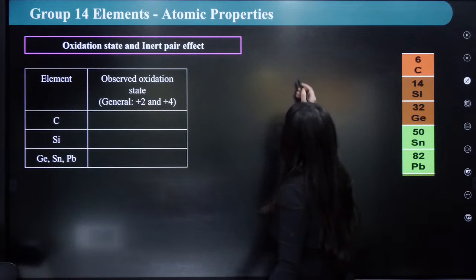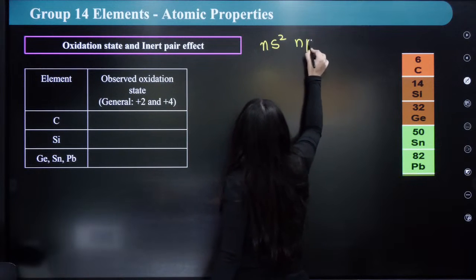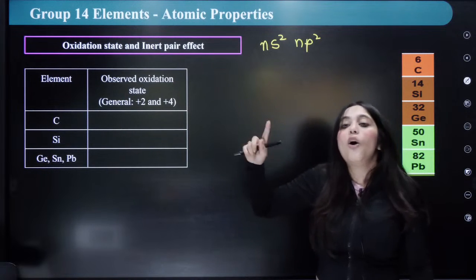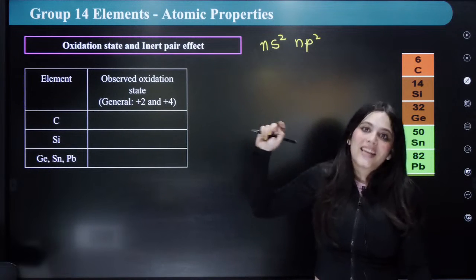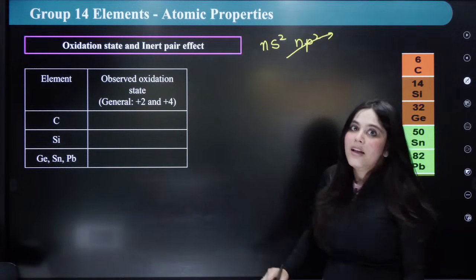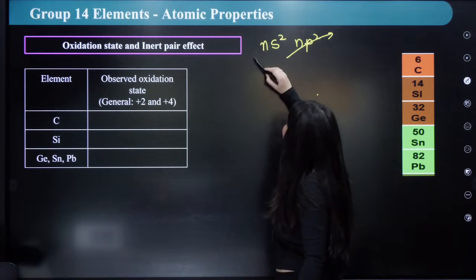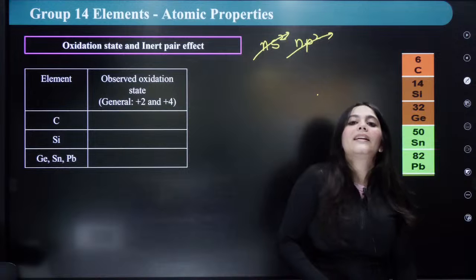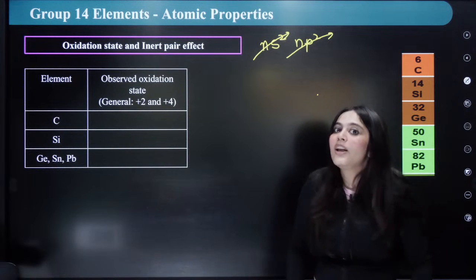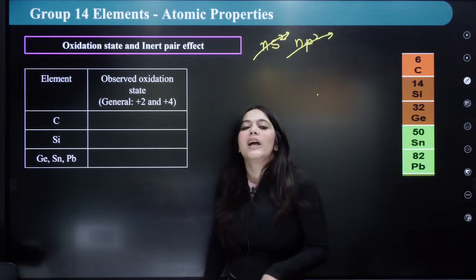Again, the general electronic configuration is ns2 np2. Okay? So, this is the electronic configuration. So, how many oxidation states can it show? It can actually show when all the electrons from the p orbitals go away, so it can show either +2 oxidation state, or when p plus s, all these electrons go away, then it can show +4 oxidation state as well. Correct? So two kinds of oxidation state: +2 as well as +4.